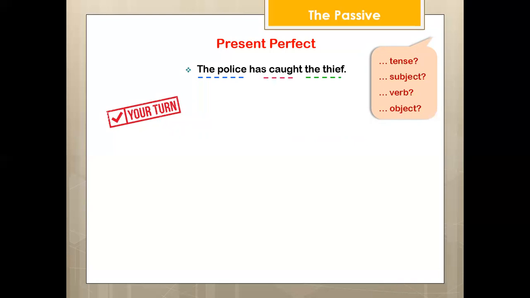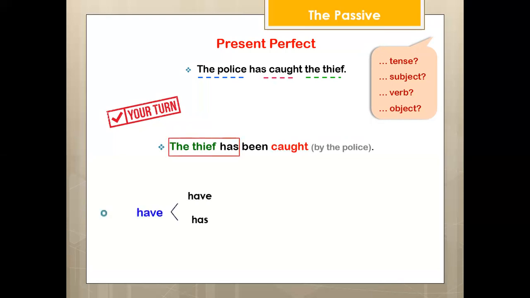We start with the thief has been caught by the police. Great. Have, it's verb to have. This means you can use have or has. Have with plural subject, I, we, they, you, and any plural noun. Has with singular subject, he, she, it, or any singular noun.